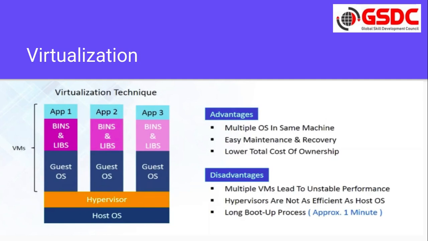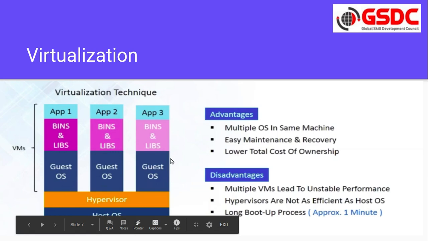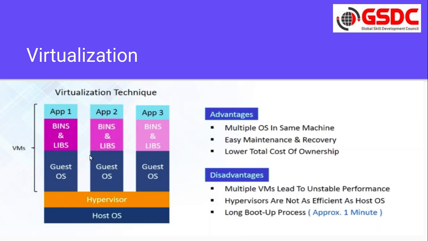Okay, now let's talk about virtualization. As we discussed in the previous video, we know how virtual machines are used. On the host operating system we install the hypervisor, and with the help of the hypervisor we can start multiple guest OS, and inside that guest OS we can install the application and the dependencies. So what are the advantages of this? We can have multiple operating systems in the same machine, easy to maintain, because with the help of the hypervisor it is easy to maintain and recover these guest OSs, and it lowers the cost of ownership.